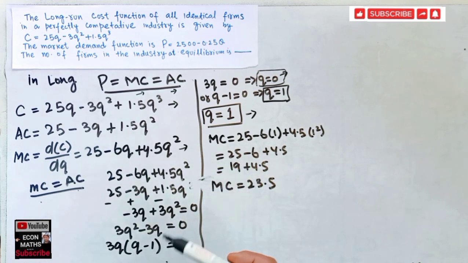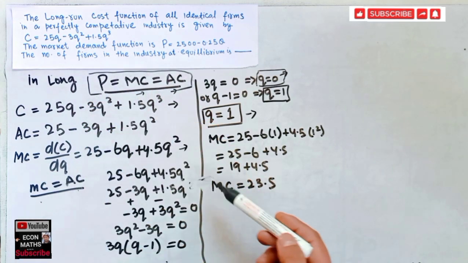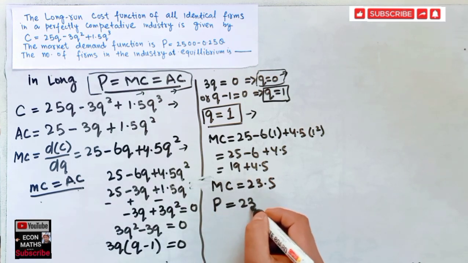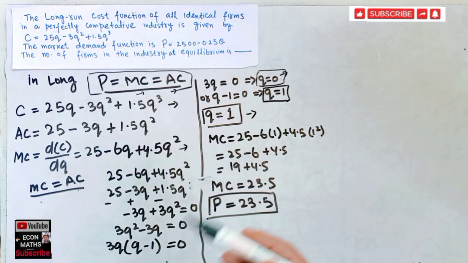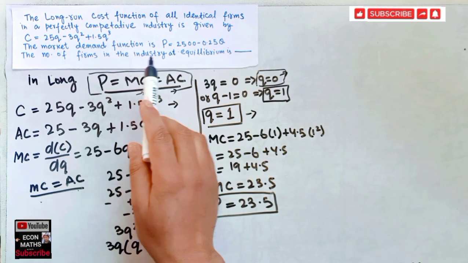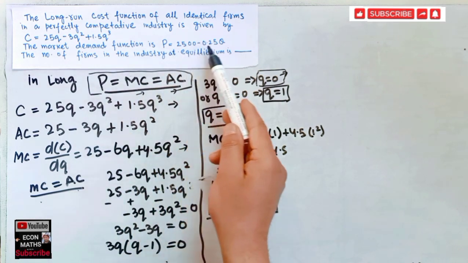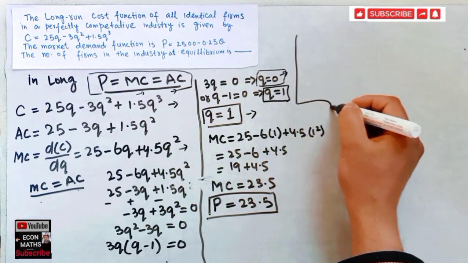Okay, from the relation we have written in the very beginning, since marginal cost is equal to price, that means our price is also equal to 23.5. So our price is 23.5, and the individual quantity supplied by a firm is 1. Now we will calculate the market demand. We will solve this very function for Q, and we know the value of P is 23.5.